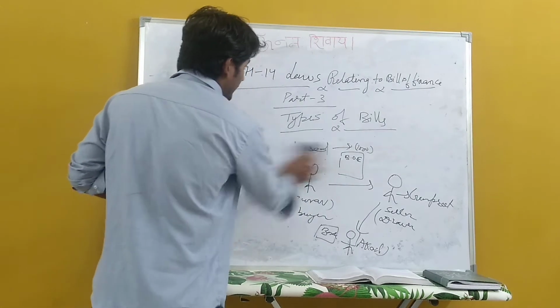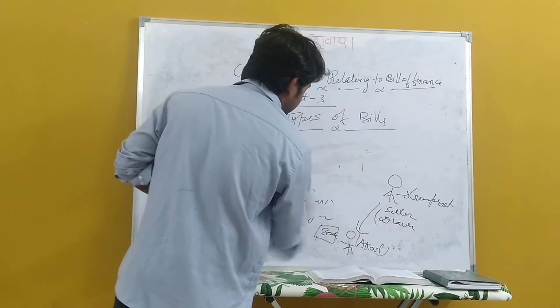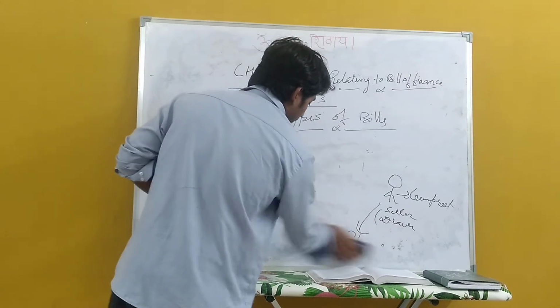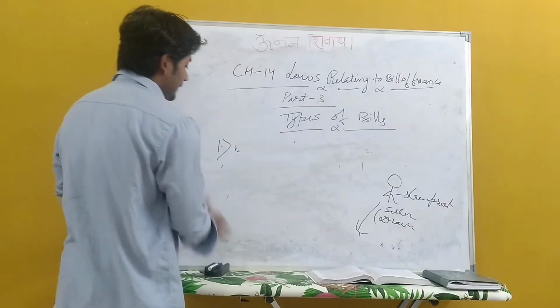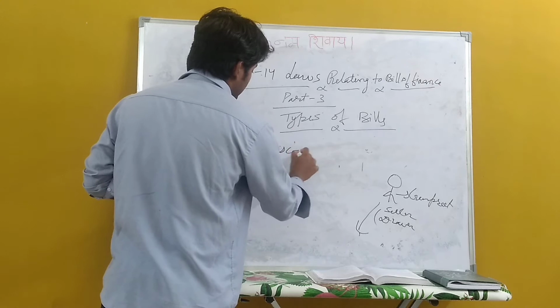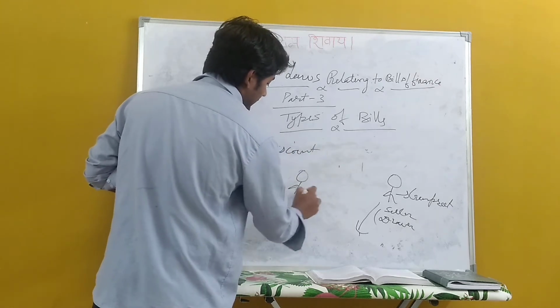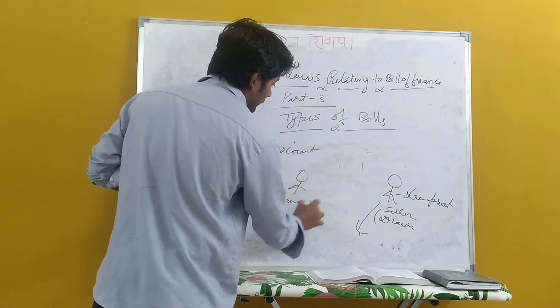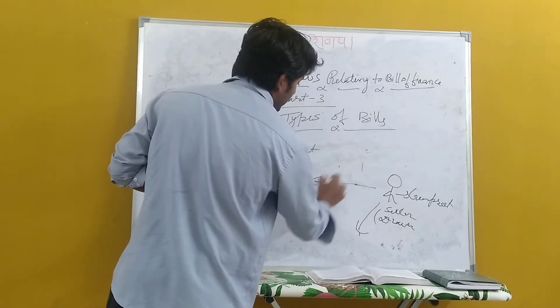Next, we will talk about bill discount. This is the second type of bill. Now, the same example we will use. Here is Gaurav, the buyer of mobile covers, and here is Gurpreet. This is the bill of exchange.